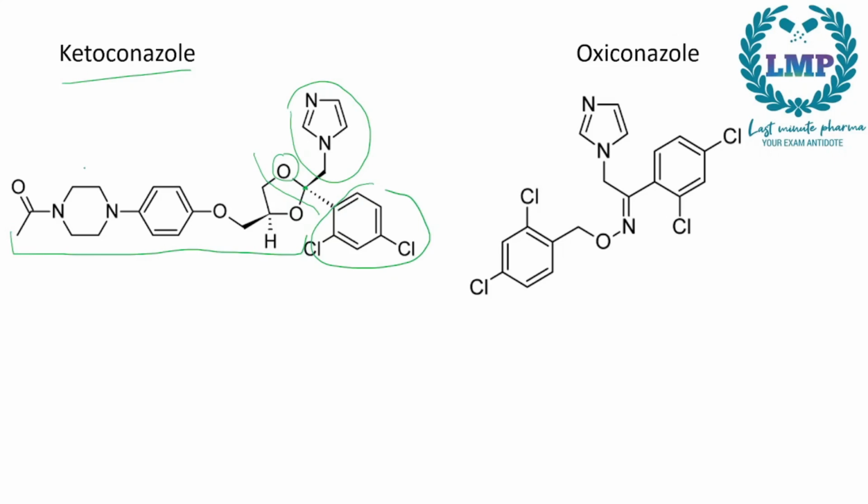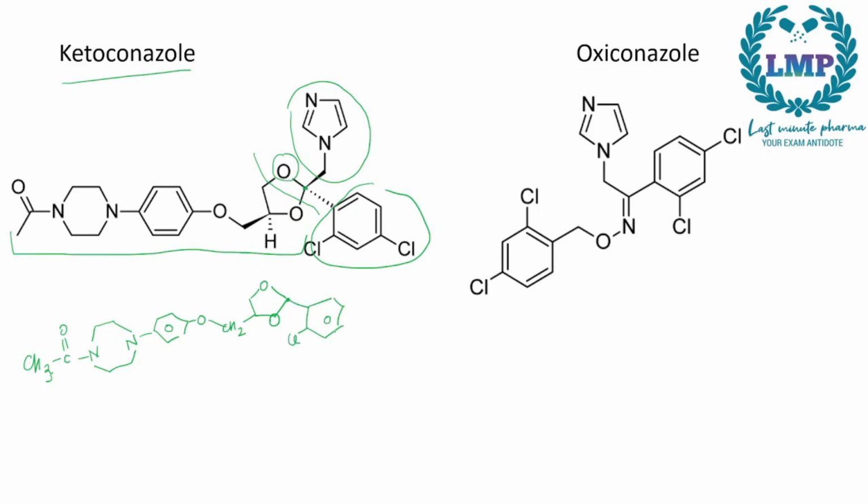So since the name states keto, keto means a ketone group, so CH2, CH3 sorry, C double bond O, and then we will have a 6 membered ring with 2 nitrogens. Then we will have a benzene ring followed by an oxygen, another CH2 group, then attached to this would be a 5 membered ring with 2 oxygens, 1, 2. Now we will attach this carbon would be attached to a benzene ring